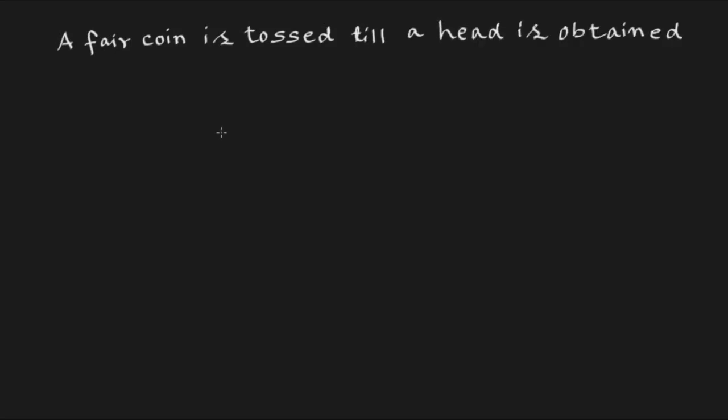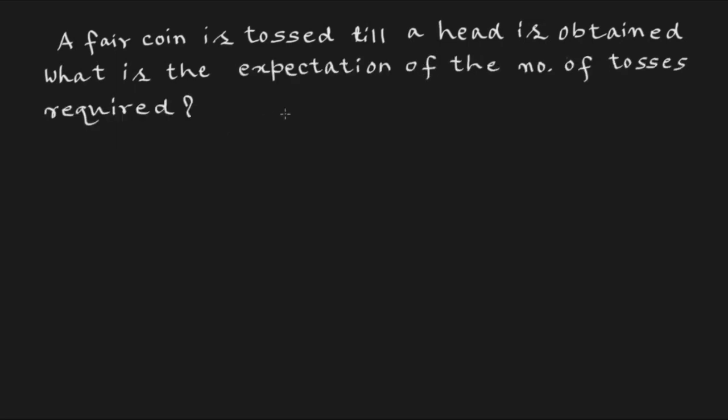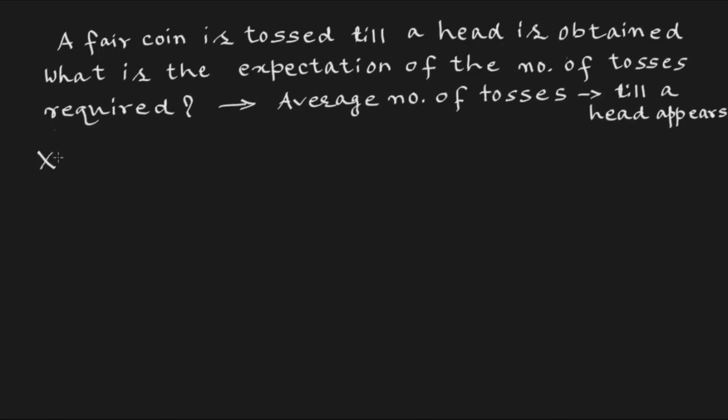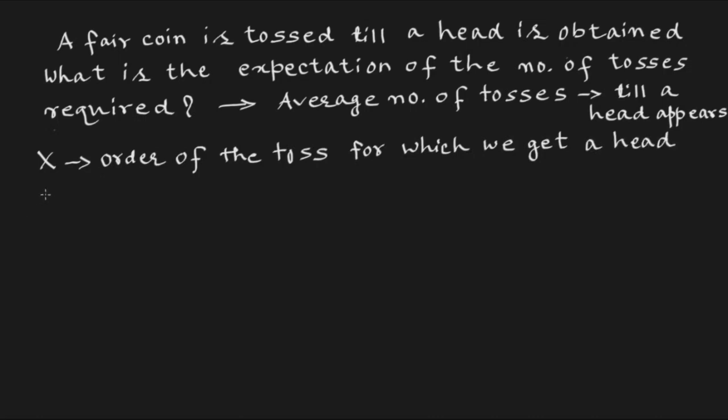In the next problem, it is given that a fair coin is tossed till a head is obtained. We have to find the expectation of the number of tosses, which means the average number of tosses required till a head appears. Let X be the order of toss for which we get a head.